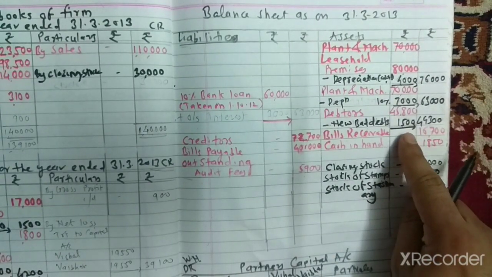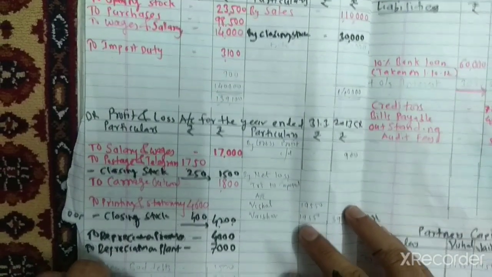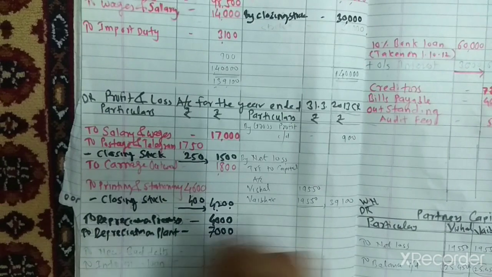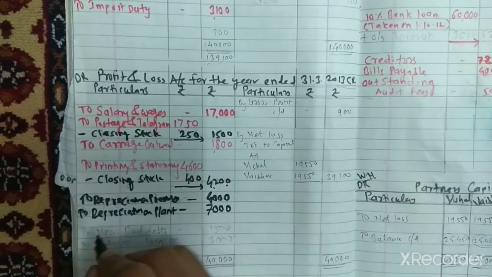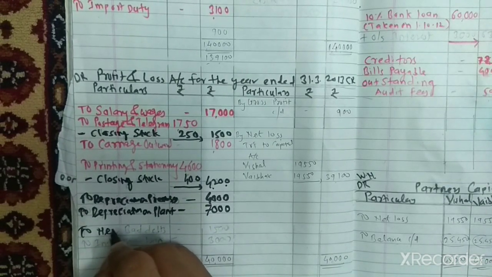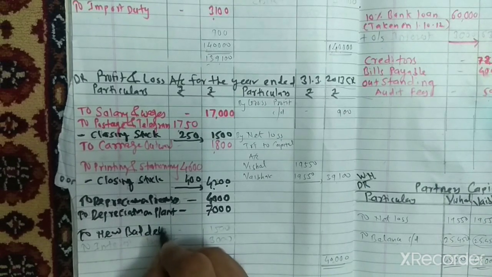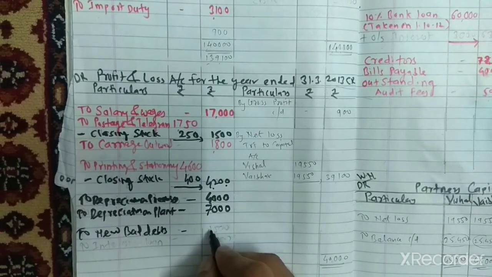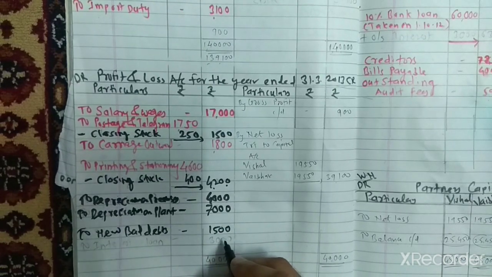Every adjustment has a second effect. Bad debts is loss. Loss is transferred to the profit and loss account debit side. So move towards the profit and loss account debit side, write down separately new bad debts amounting rupees 1,500. Clear?